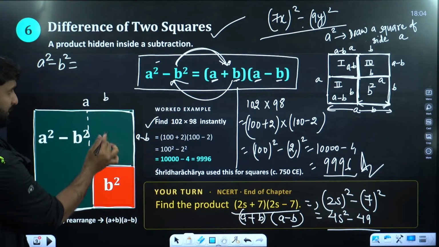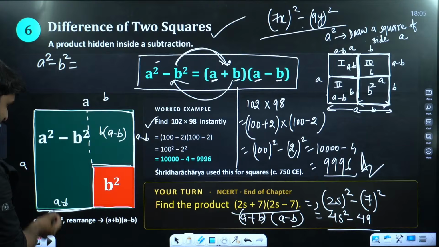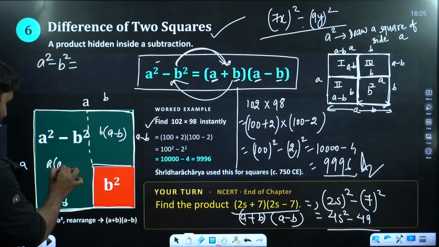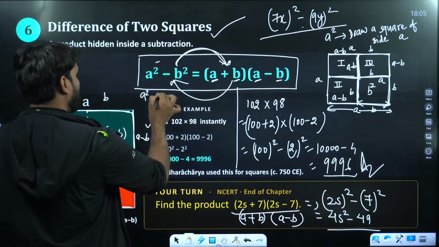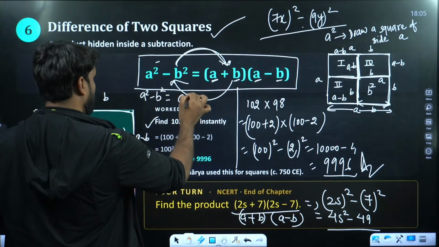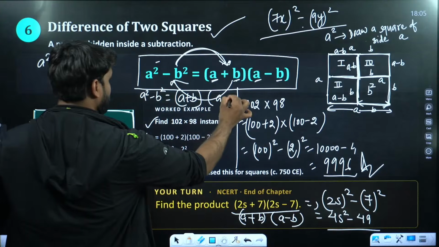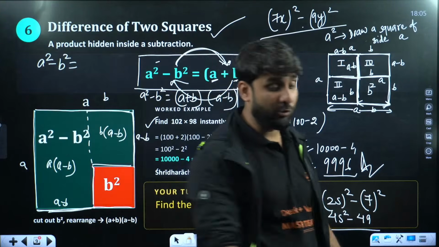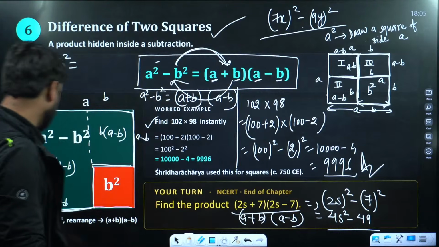So when you multiply B into A minus B, right, and this is here, A into A minus B. So we can take A minus B common. So if we take A minus B common, A square minus B square will be equal to A plus B into A minus B, hence proved. This is the way how we can prove A square minus B square. Clear, everyone? Moving ahead.